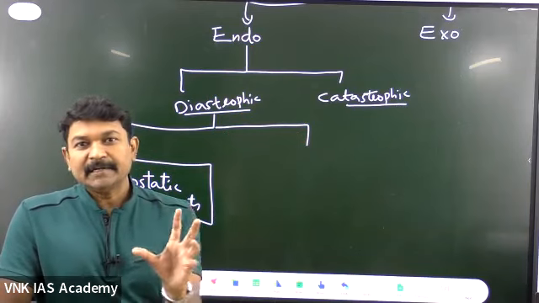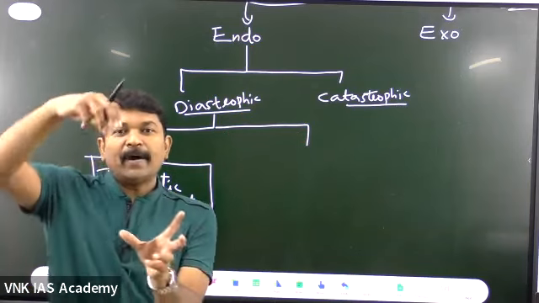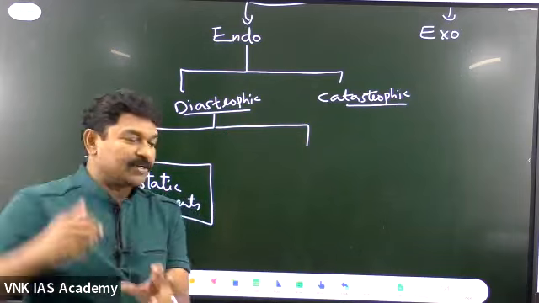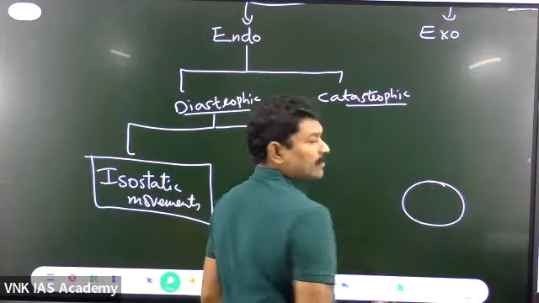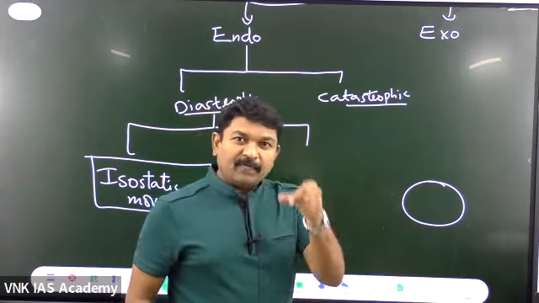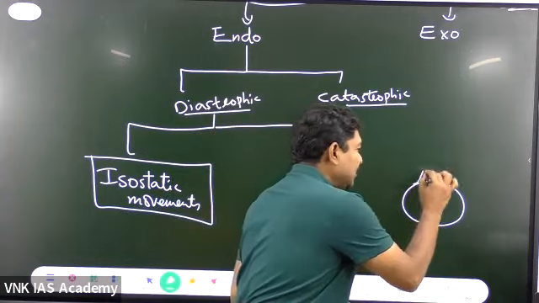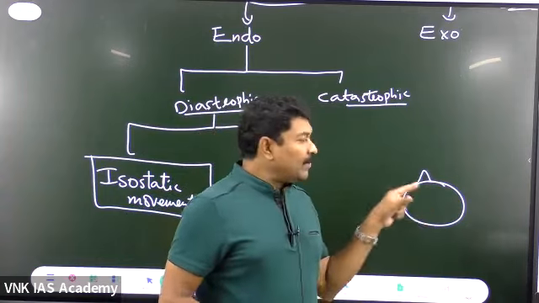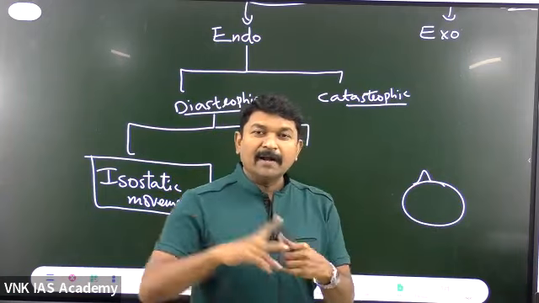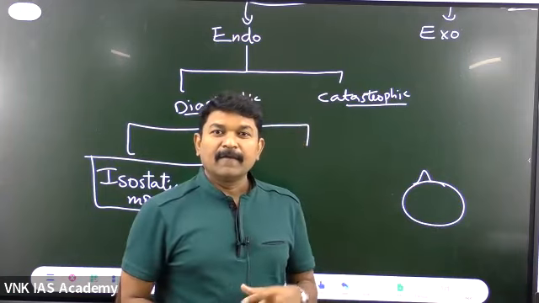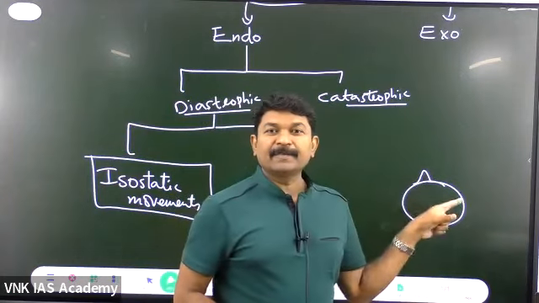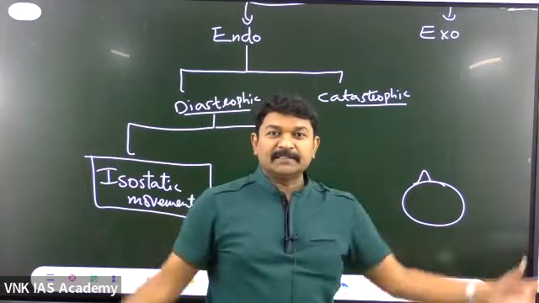Just imagine, take a round ball and keep one material in an elevated structure over the ball. When you try to spin the ball, what happens to this material? It will get displaced.